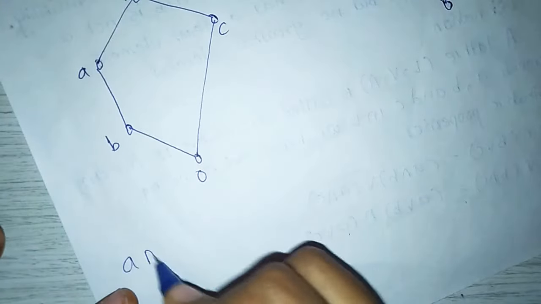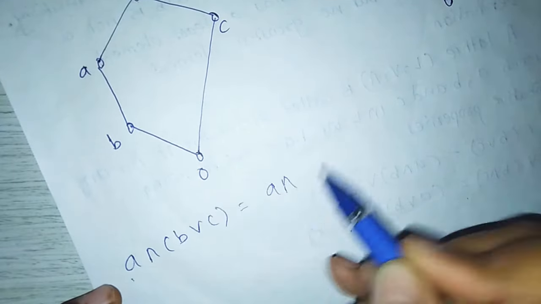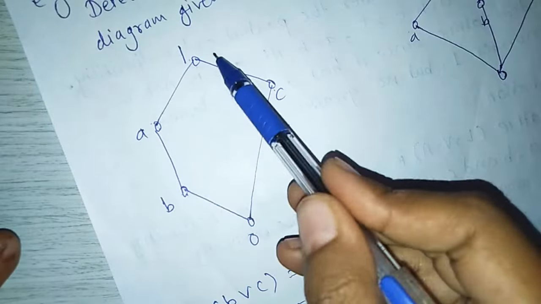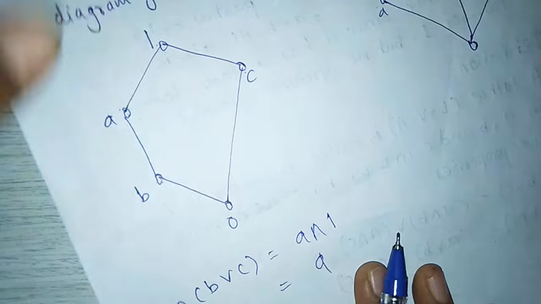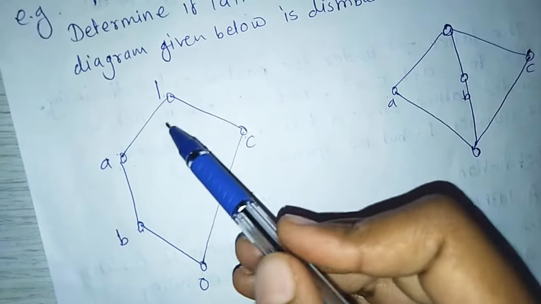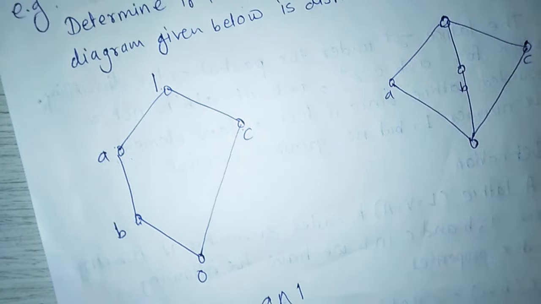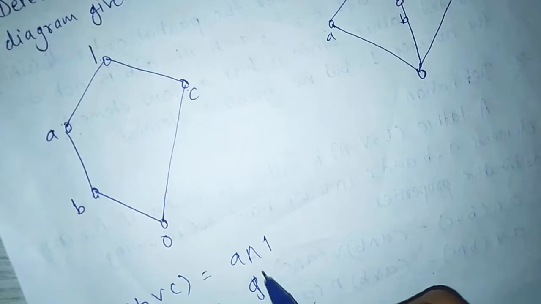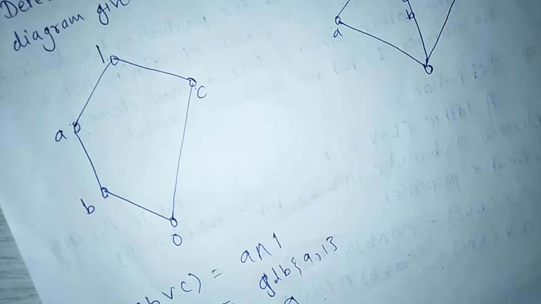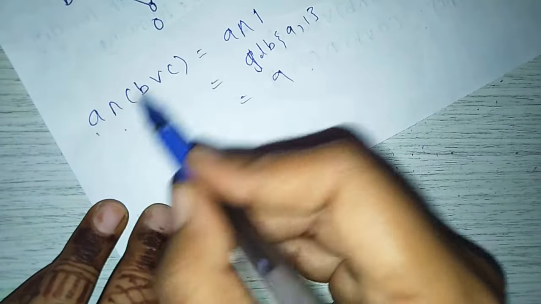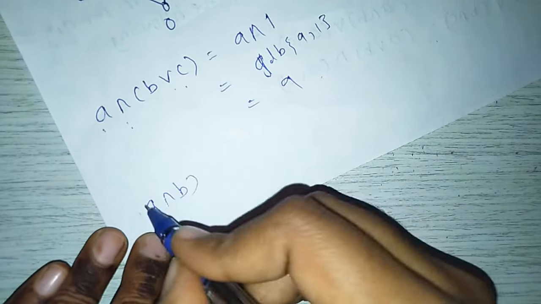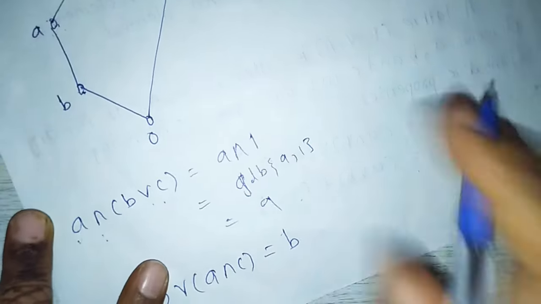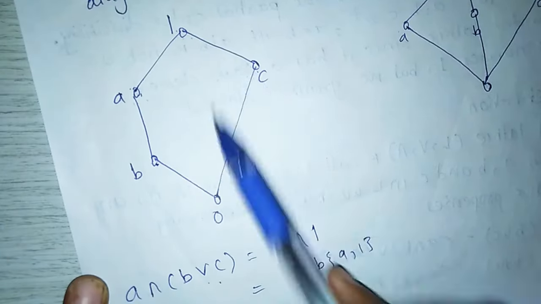First, A meet of B join C equals A meet 1, since B join C is 1, and A meet 1 is A, because A meet 1 means the greatest lower bound of A and 1. Next, A meet B join A meet C equals B join A meet C, since A meet B is B, and A meet C is 0.